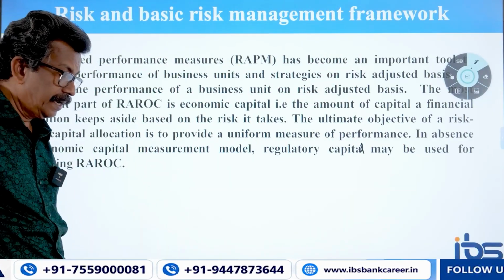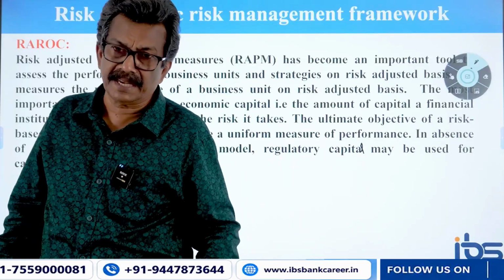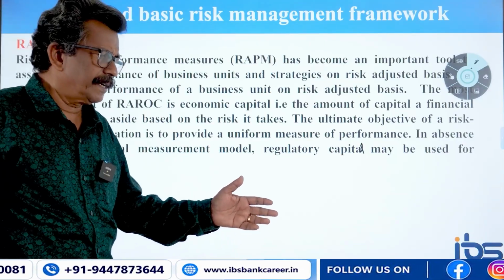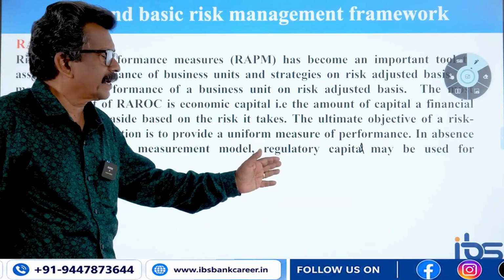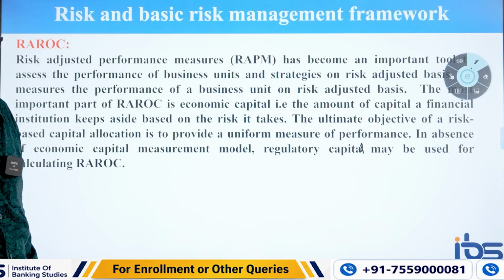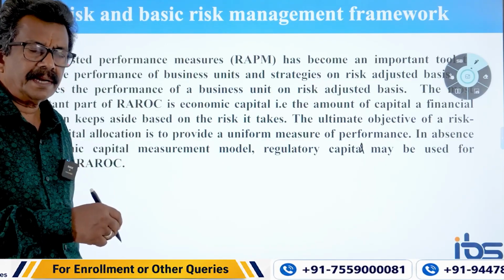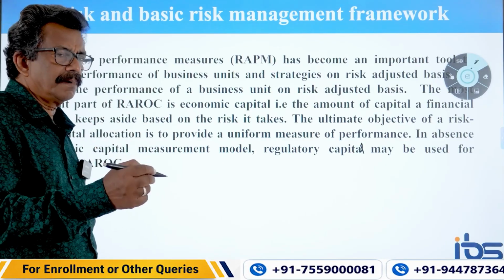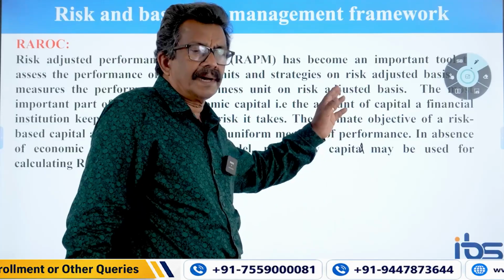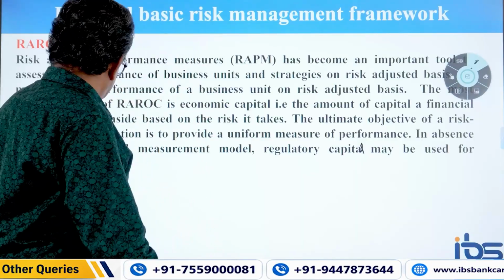So, in a case study, if the economic capital is not given and you are asked to arrive at the RAROC, and they simply mention capital or regulatory capital, then you can very well take the regulatory capital as the denominator for the calculation of RAROC. Net profit minus expected loss, divided by capital. If it is economic capital, well and good, use economic capital as the denominator. Or if it is not mentioned, use the regulatory capital, or simply capital. You use that and arrive at the RAROC.